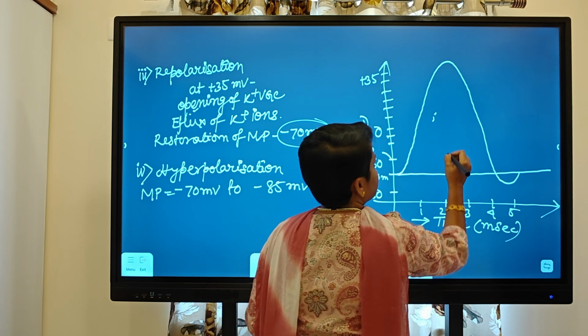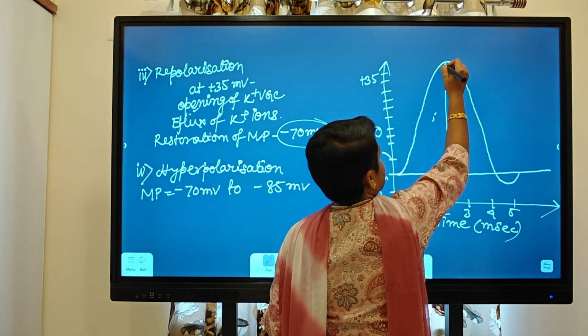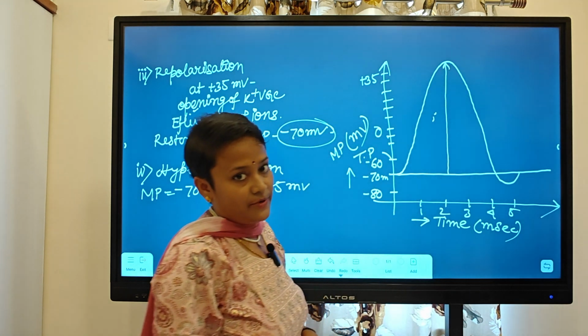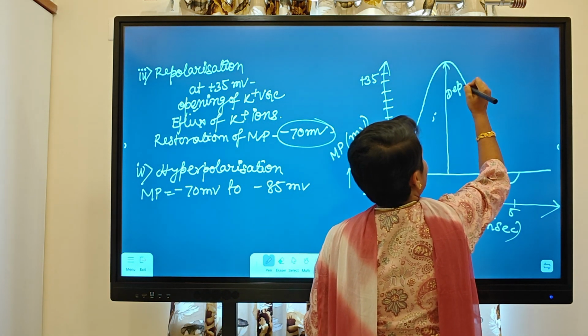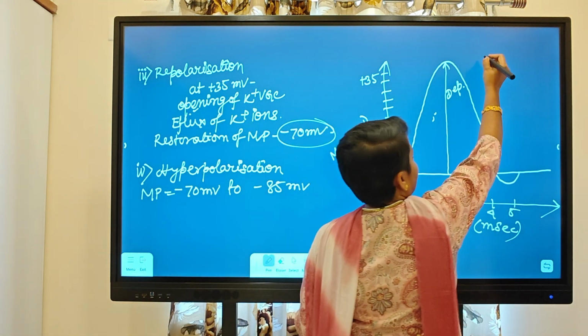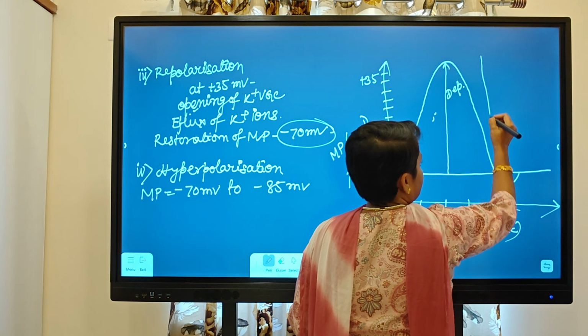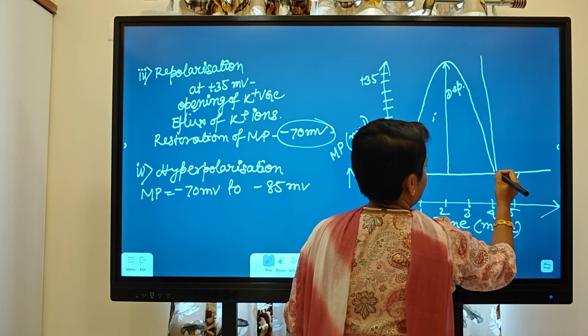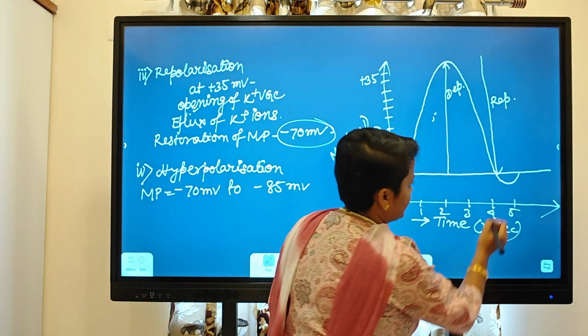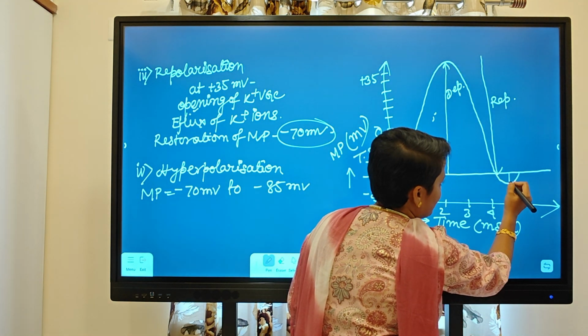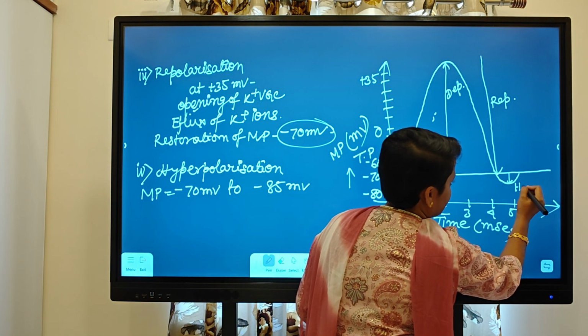This process from minus 70 to plus 35 is called depolarization. From plus 35 to minus 70 is called repolarization, and this one is called hyperpolarization, right?